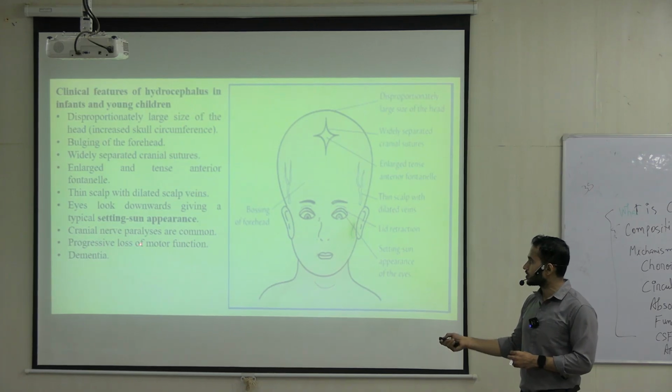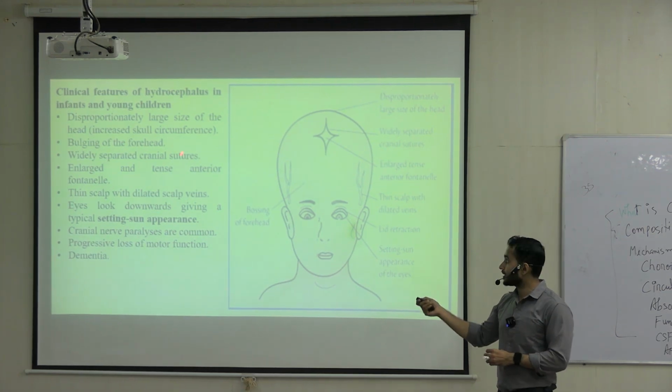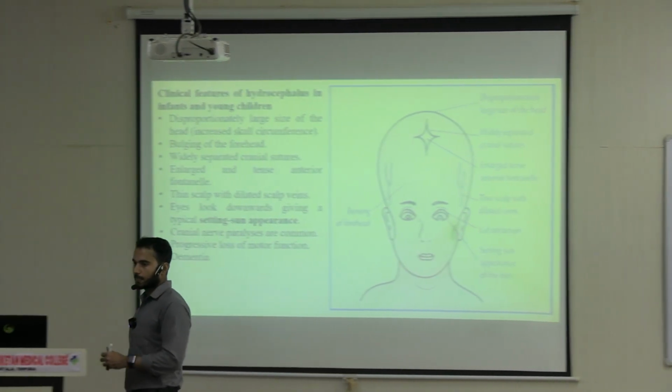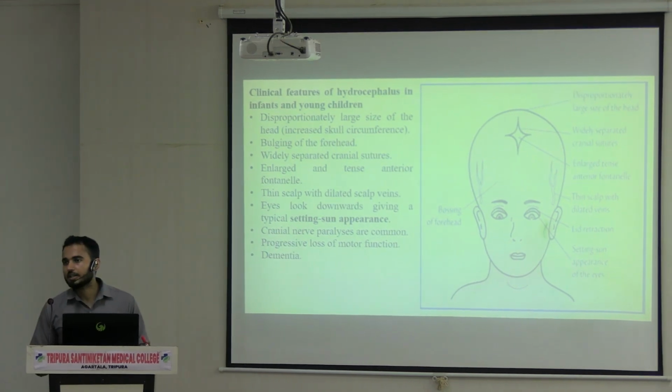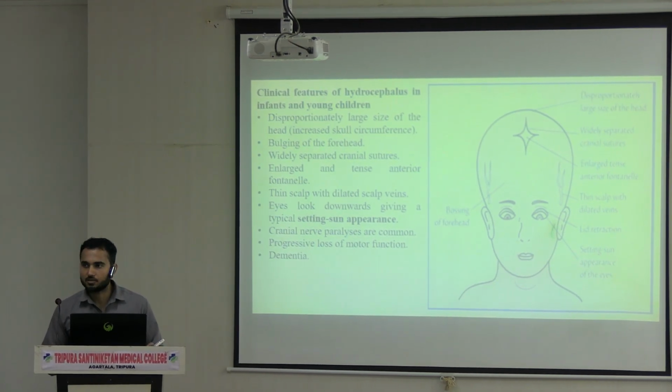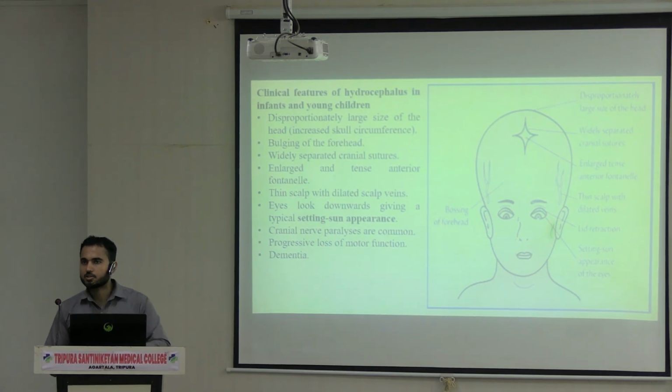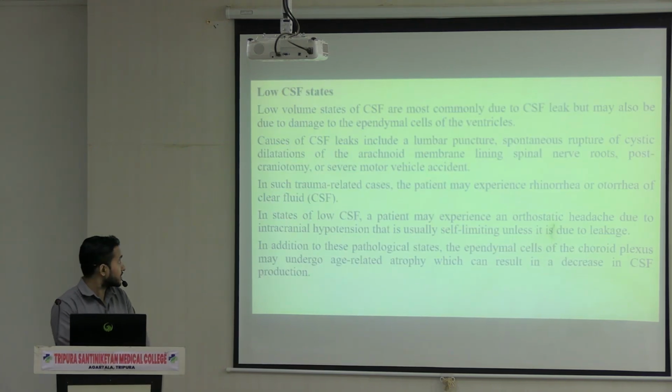Then progressive loss of motor function, dementia, and cranial nerve paralysis are common. So these are some important clinical features which take place in hydrocephalus, especially in infants and young children. So these are the cases we have discussed, for increased intracranial pressure due to either obstruction or absorption not taking place. Now what will happen if there is less amount of CSF?